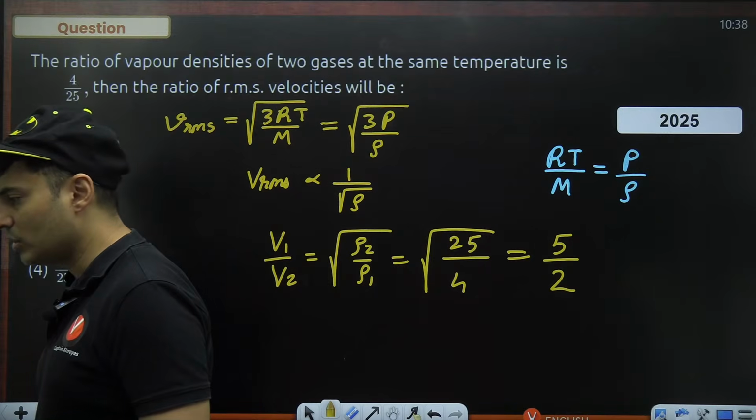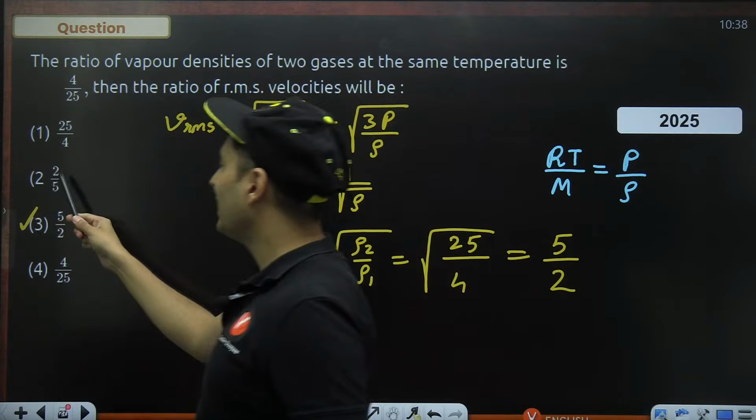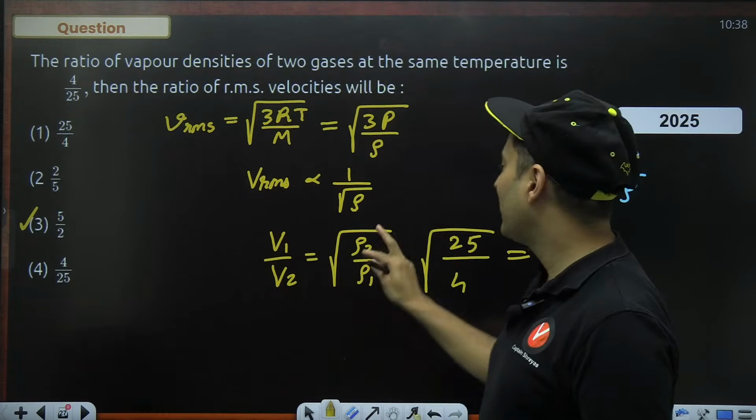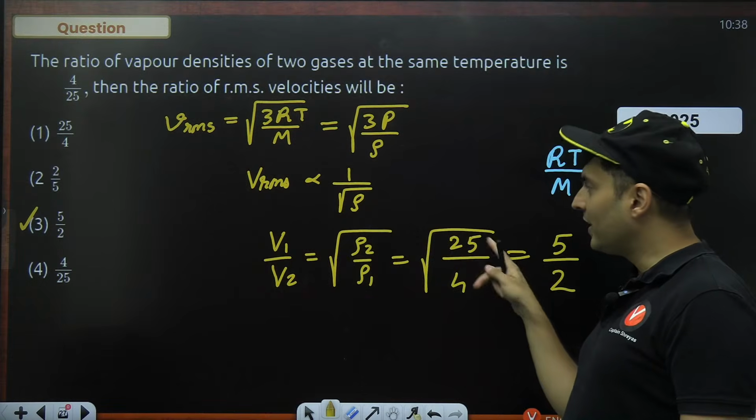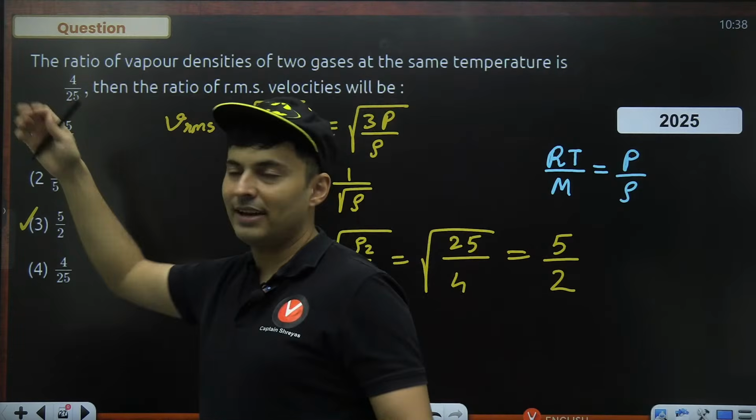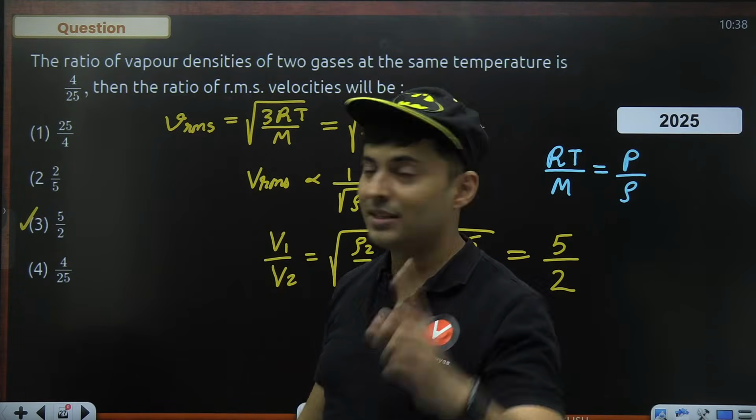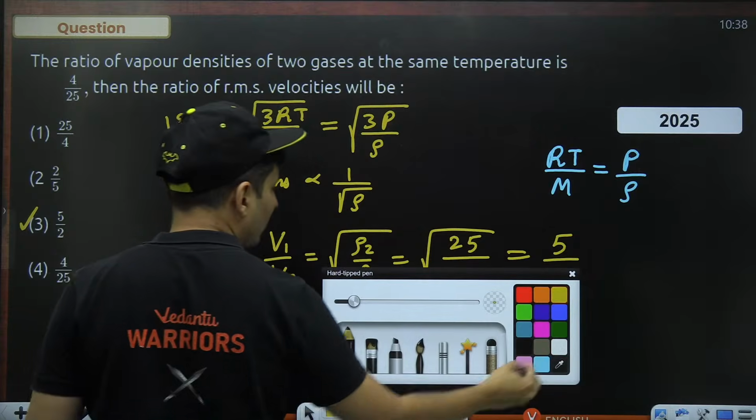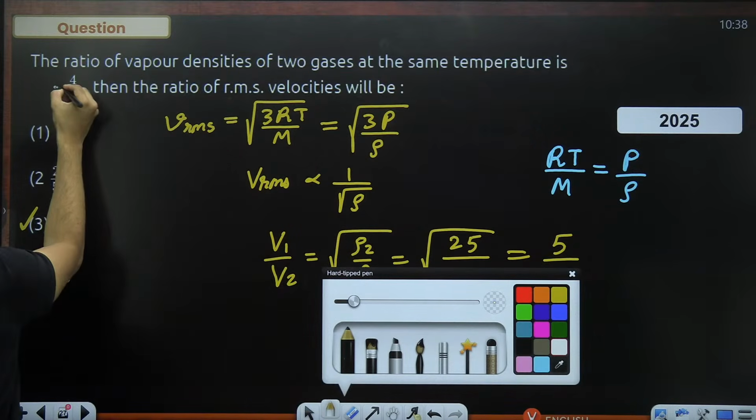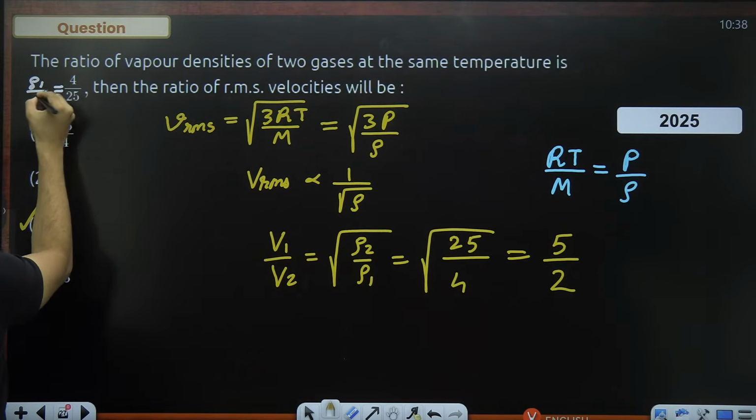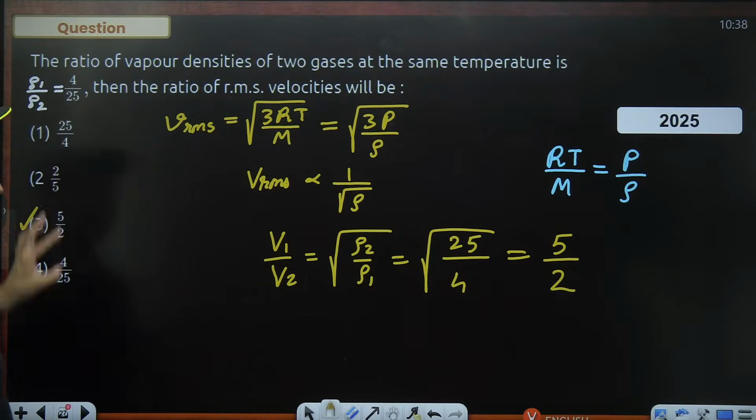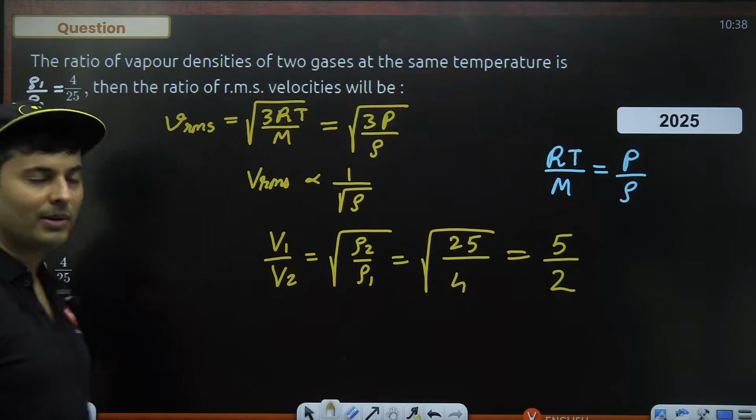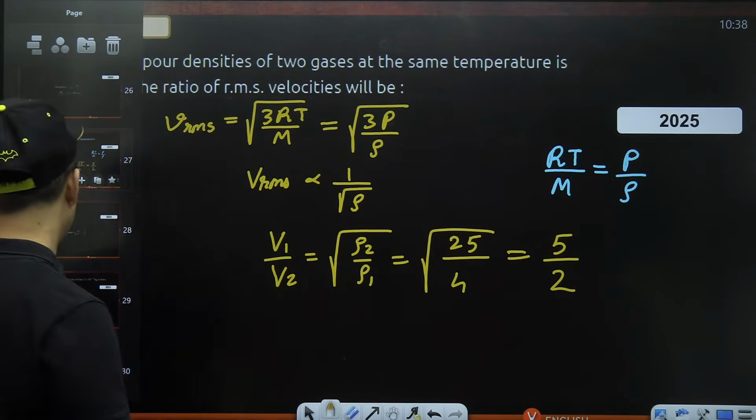Got it? 5 is to 2. Yeah. Lot of people get confused. They write 2 is to 5. They forget it is reciprocal. They forget to put 4 by 25 as 25 by 4. Okay, this one was rho 1 by rho 2. Please keep that in mind. This will obviously be rho 1 by rho 2. So rho 2 by rho 1 will be 25 by 4. That is a common mistake.